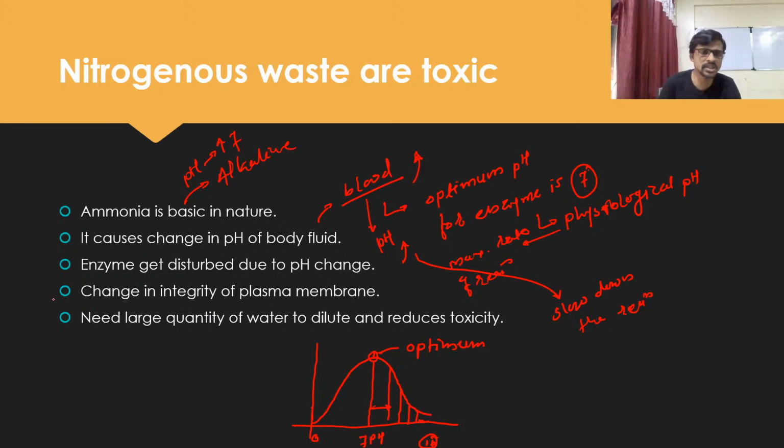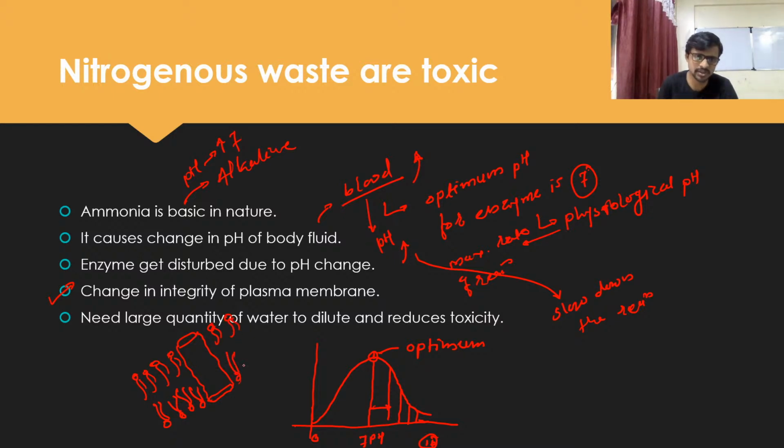Okay, so change in integrity of plasma membrane. Also we know that the plasma membrane is made up of lipid and protein like this, guys. So what happens if there are any changes in the pH in a cell or the cytoplasm or the fluid which is moving inside of the body?